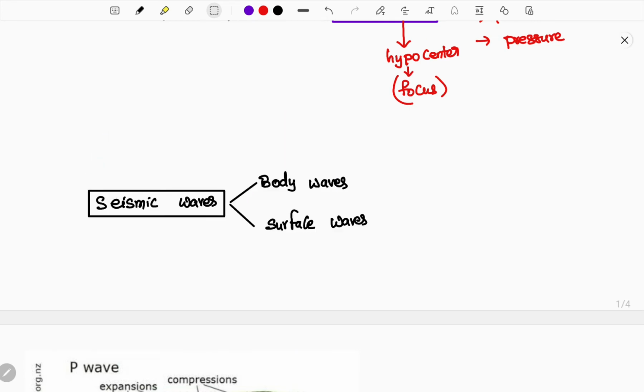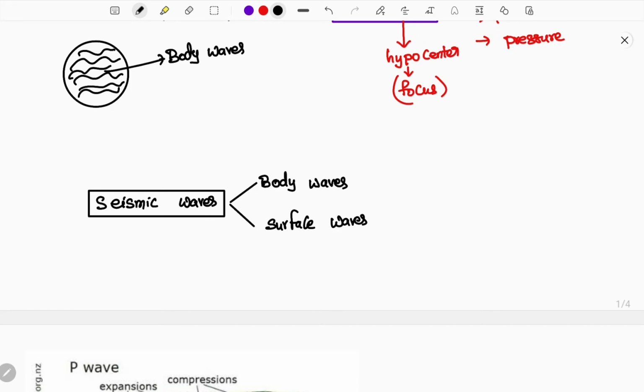Let me drag it down. Now see here, this is the earth. The waves that travel inside the body of the earth are called body waves. So these waves travel internally inside the earth.